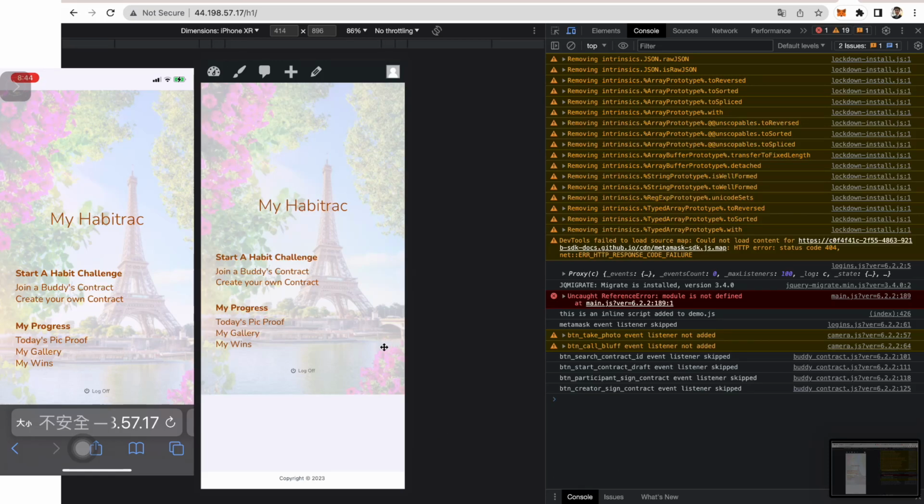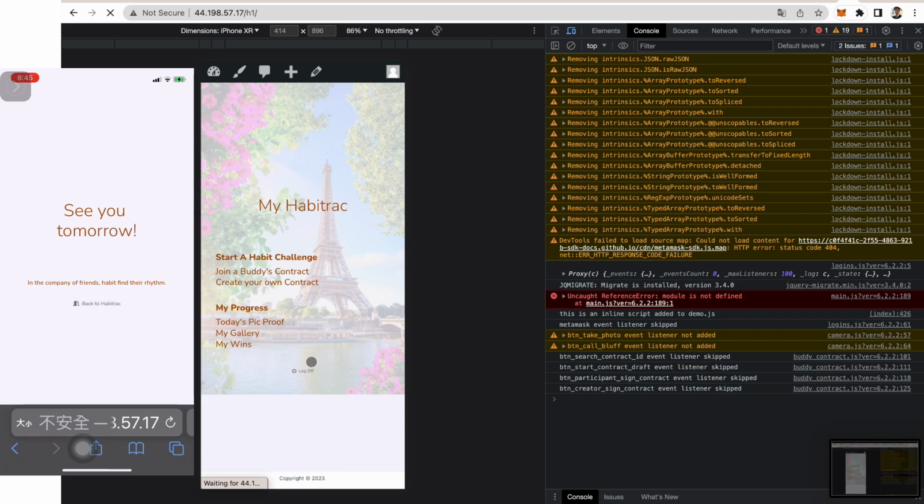Hello everyone, I'm going to be talking about Habitrac today. So Habitrac is an app for you to wager amongst your friends and build a good habit. Let's first take a look at how we can log in with MetaMask. This is a very simple process.